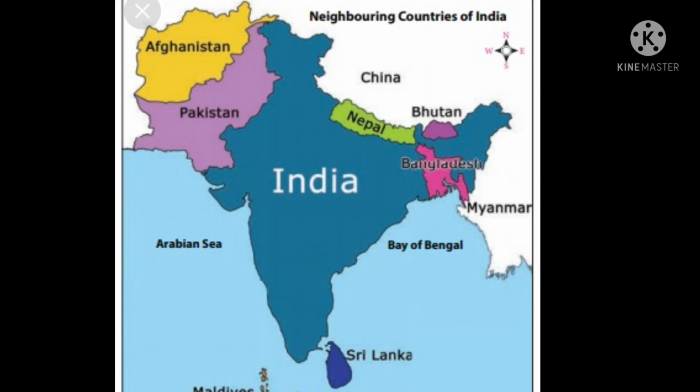India's neighbors. There are many countries that share their borders with India. They are our neighbors. Pakistan and Afghanistan lie to the west and northwest of India. China, Nepal and Bhutan to the north and northeast, and Bangladesh and Myanmar to the east. Sri Lanka lies to its south. The Palk Strait separates India from Sri Lanka.